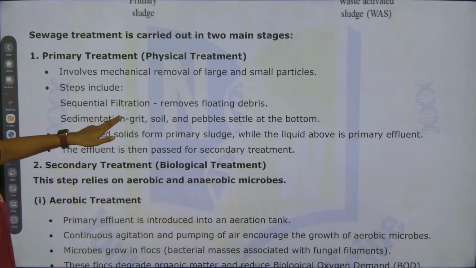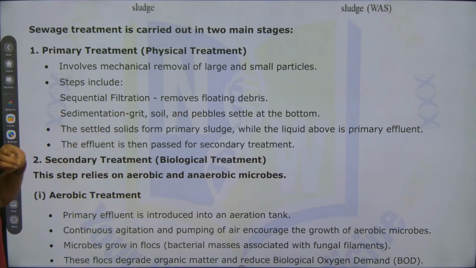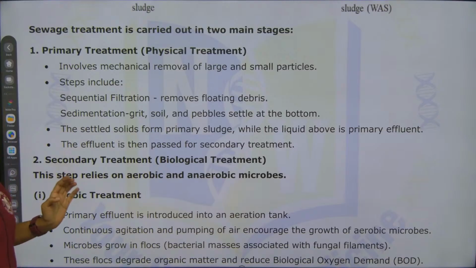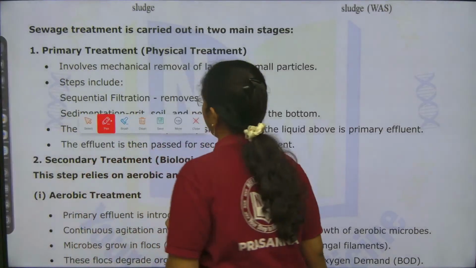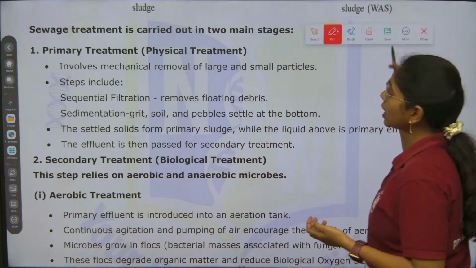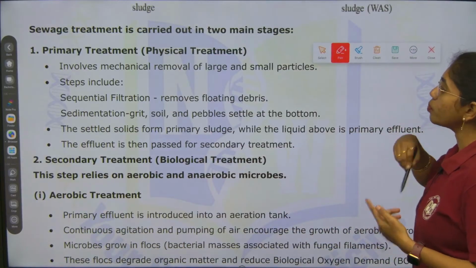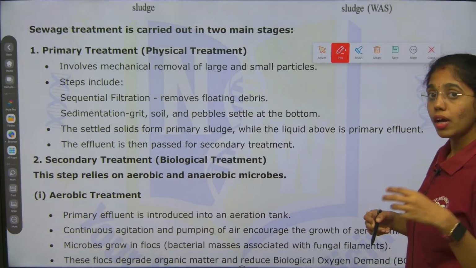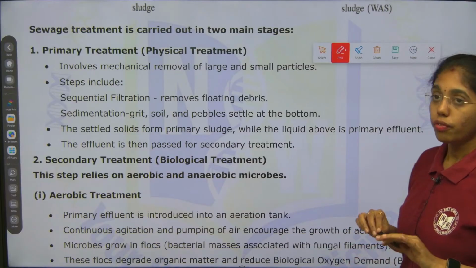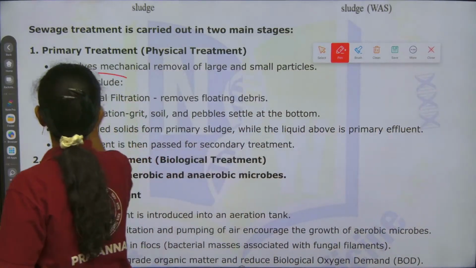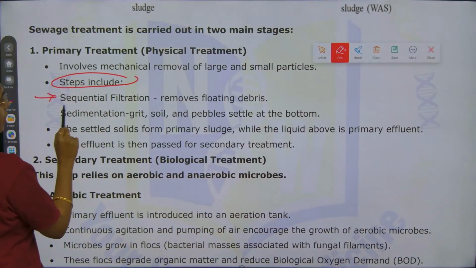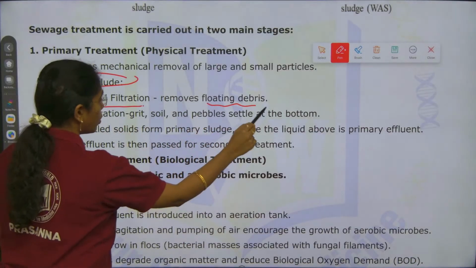Here we go, sewage treatment is carried out in two main stages. First, primary treatment or physical treatment, which involves mechanical removal of large and small particles. For example, here you see the steps which include sequential filtration. This removes what? Floating debris.